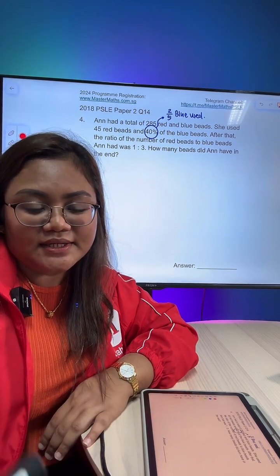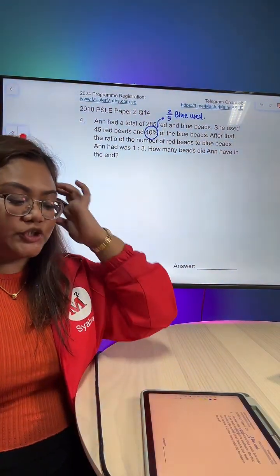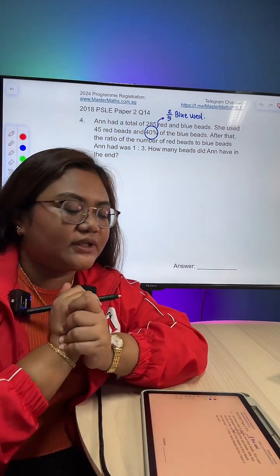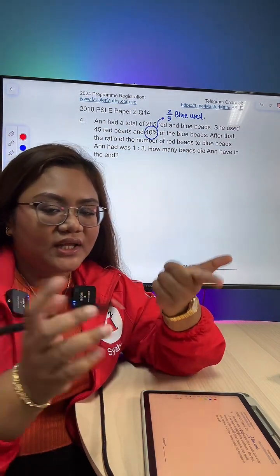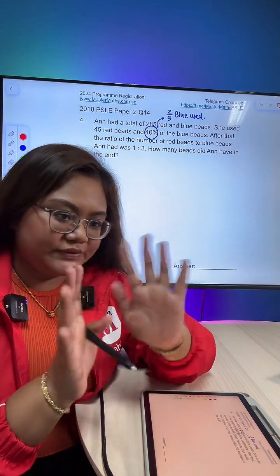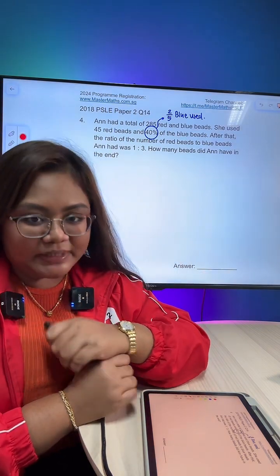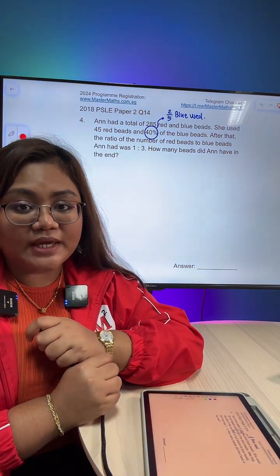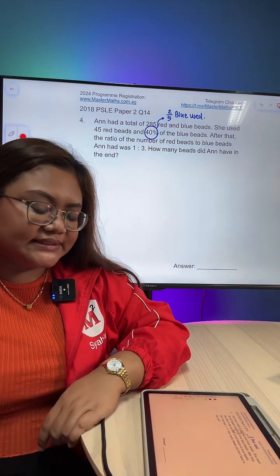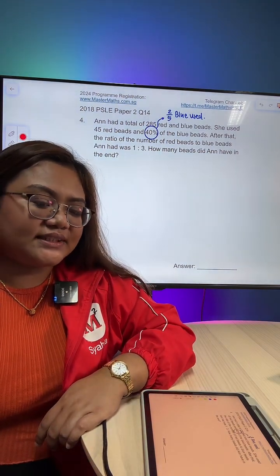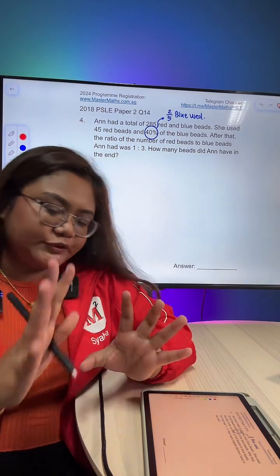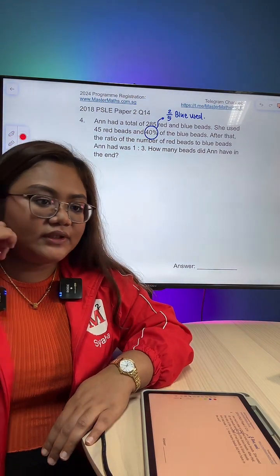Alright. Okay, somebody mentioned use ratio. Actually, for this question, I won't even use any ratio. Decimals, I won't. I will not even use units and parts. I will just focus on units. Maybe you can use that as a hint. So how are we going to use units to solve?